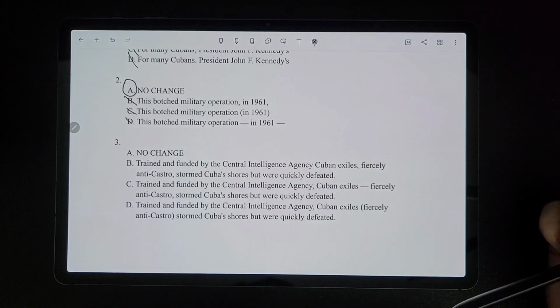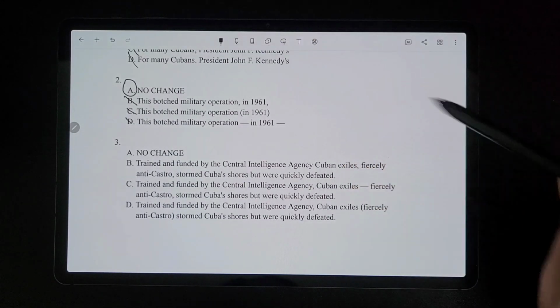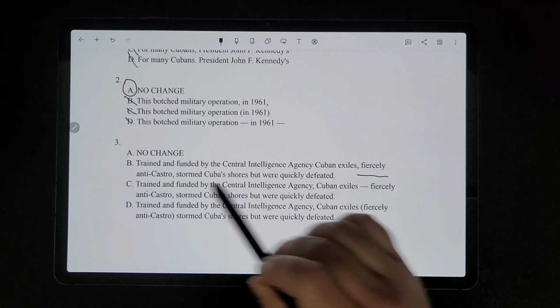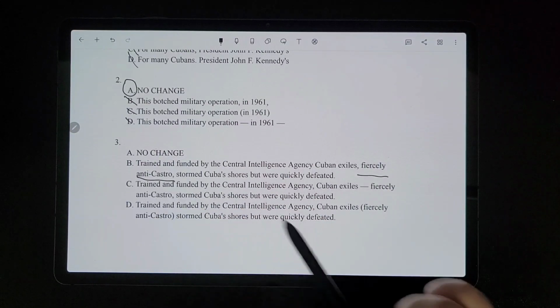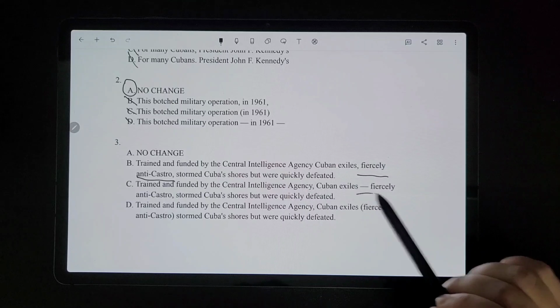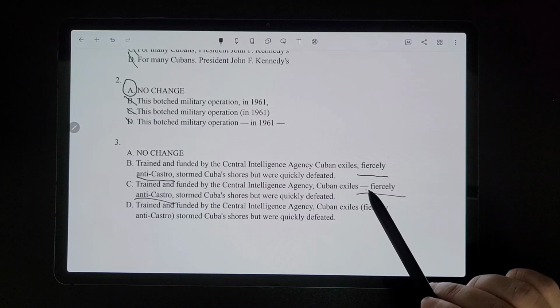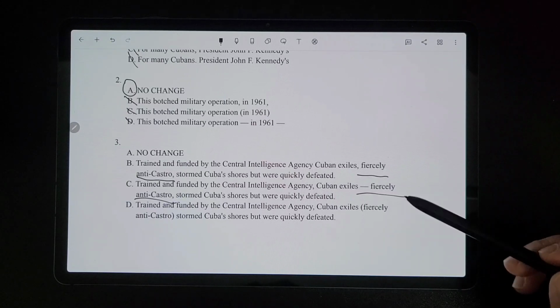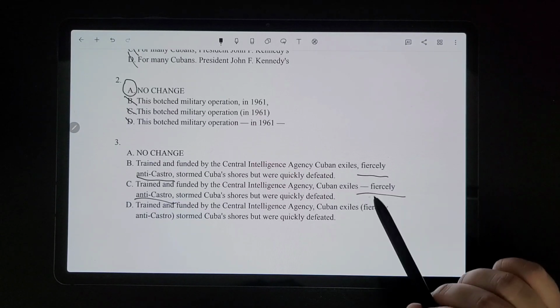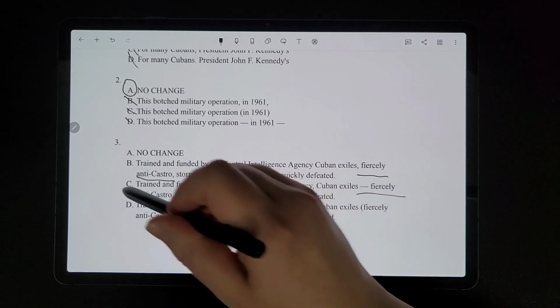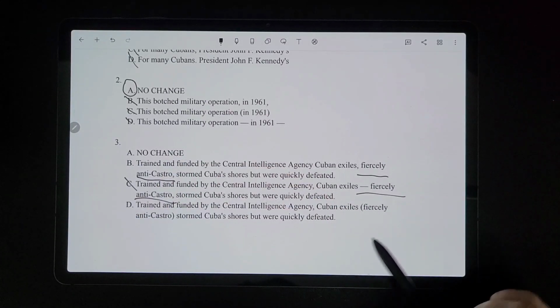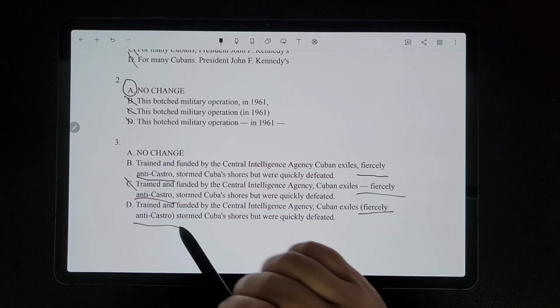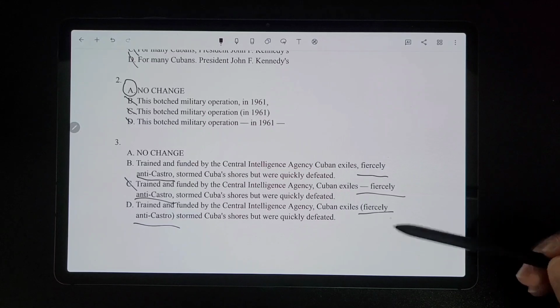So let's see which of these options does that. Here, "fiercely anti-Castro" is surrounded by comma, comma. Here, it is surrounded by an em dash and a comma. Remember, you can't mix and match around those non-essential clauses. If it's a non-essential clause, it has to be a pair of the same one, so it can't be that. And another option has "fiercely anti-Castro" surrounded by parentheses, so that's okay.